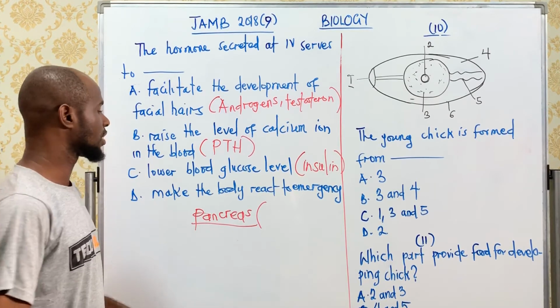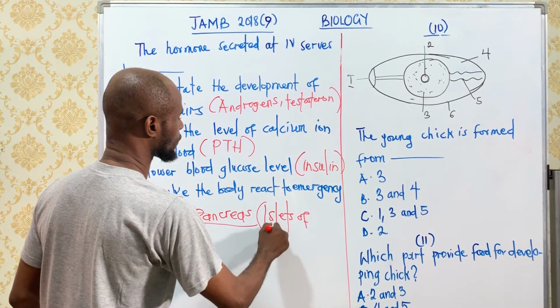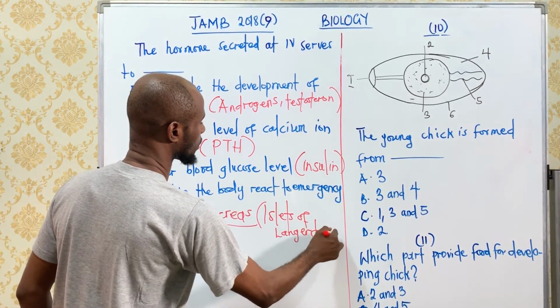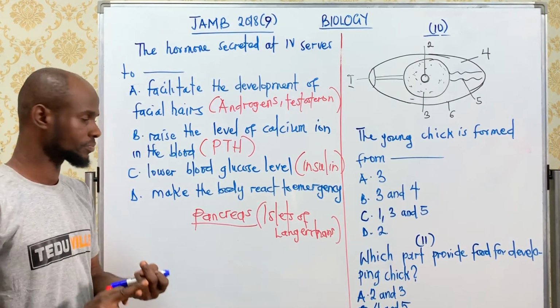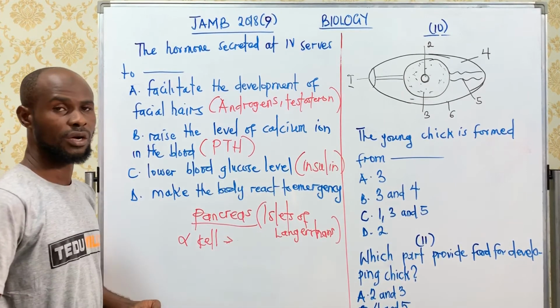It's called the islet of Langerhans. So we have the alpha cell, which secretes glucagon.